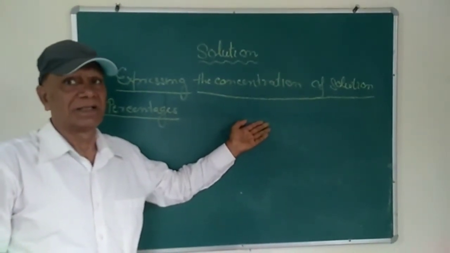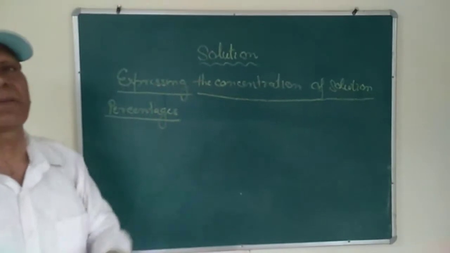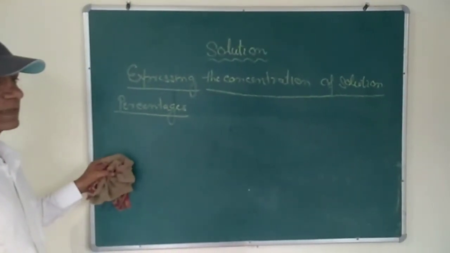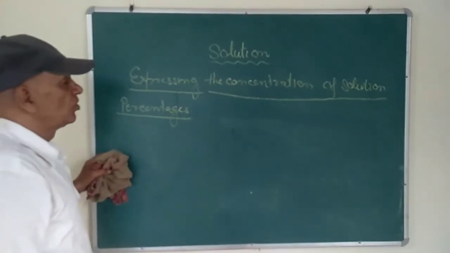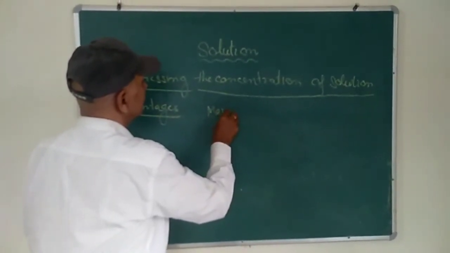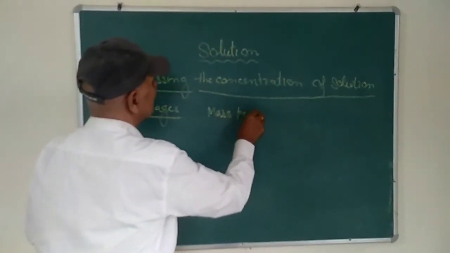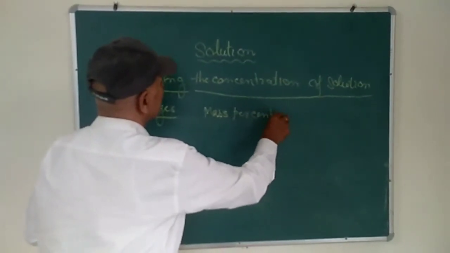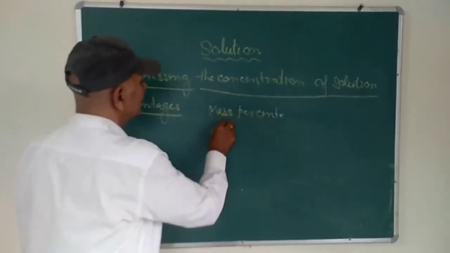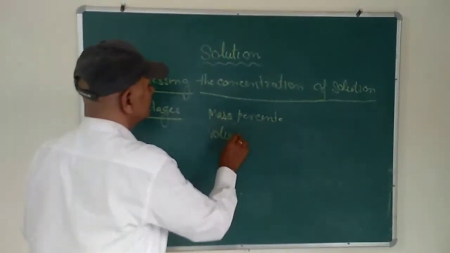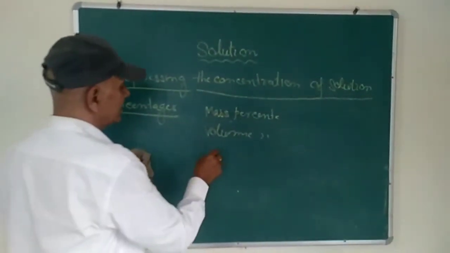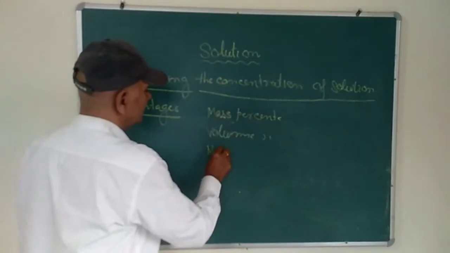So the percentage of the solution is expressed in three ways. One is the mass percent, another one is the volume percent, and next is the mass volume percent.